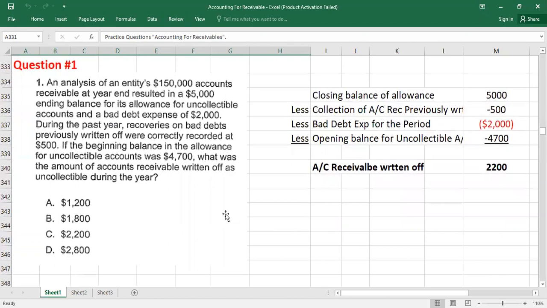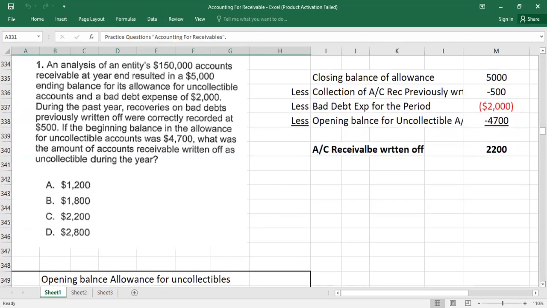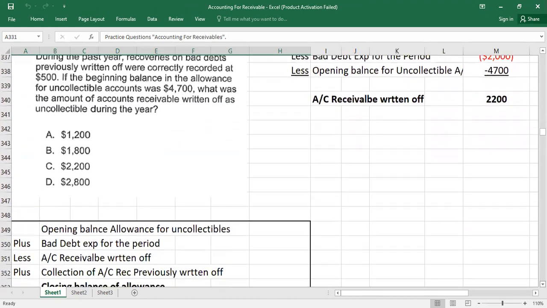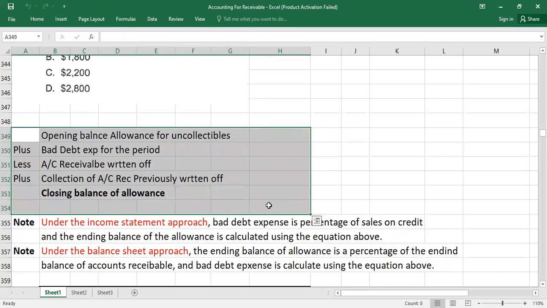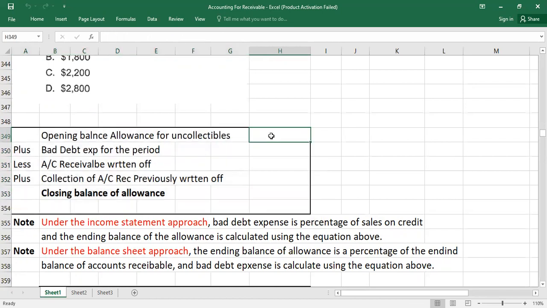To understand the concept and these questions, we need to quickly revise what we studied previously. If you remember, I told you these equations in my previous video. If you want to calculate, for example, the closing balance of the allowance account, this is the equation which can be used. We will take the opening balance of the allowance for uncollectible accounts.